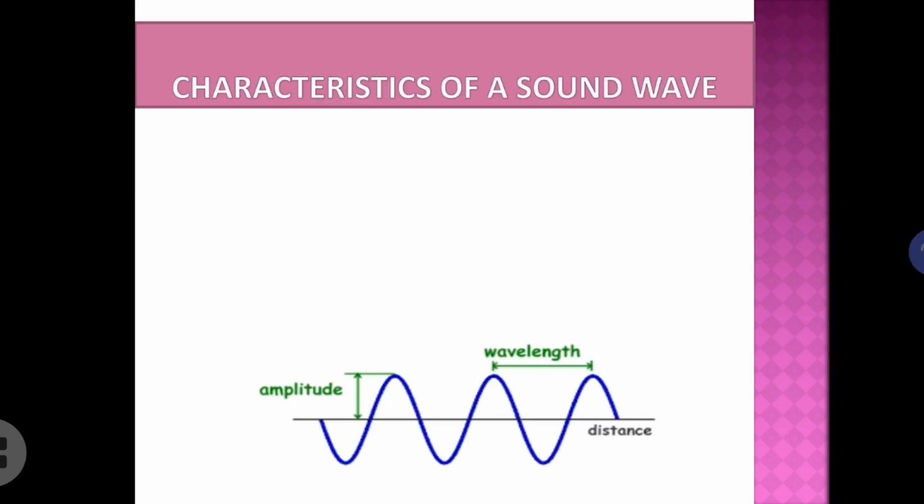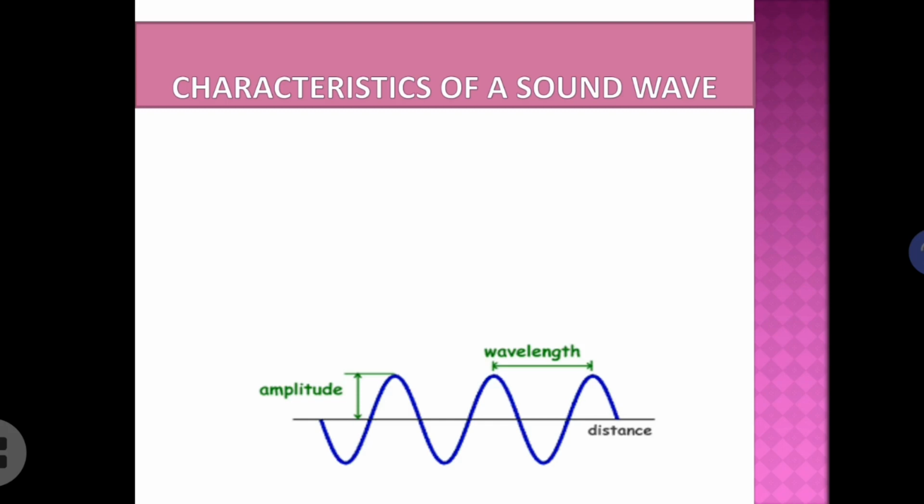As you can see from the figure, this is the wavelength, that means the distance between two consecutive crests. Crest indicates the compression.